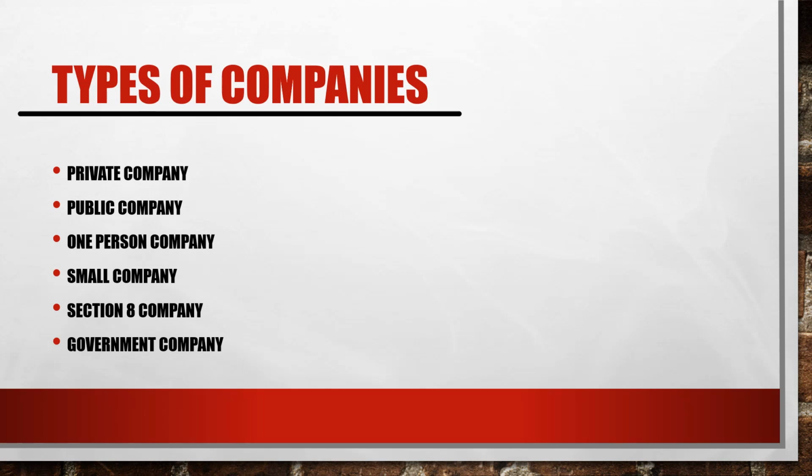Now let's look at the types of companies. The company is an artificial person created by law having a separate legal entity, perpetual succession as well as a common seal. Now let's look at the types of companies in the corporate arena.